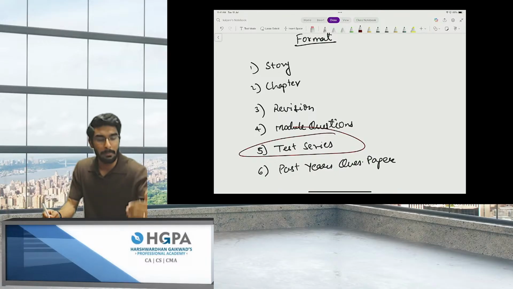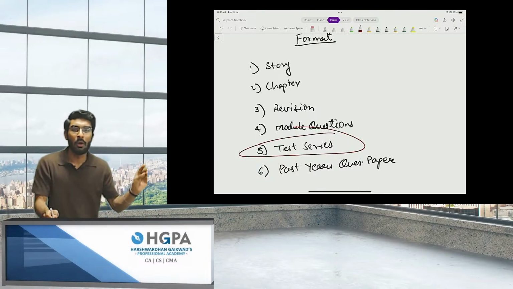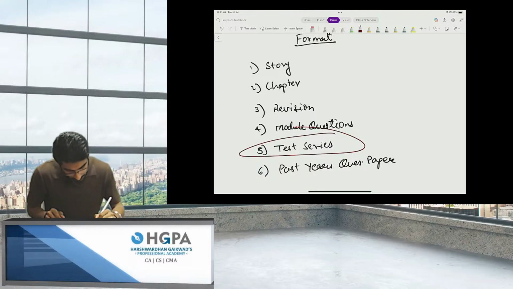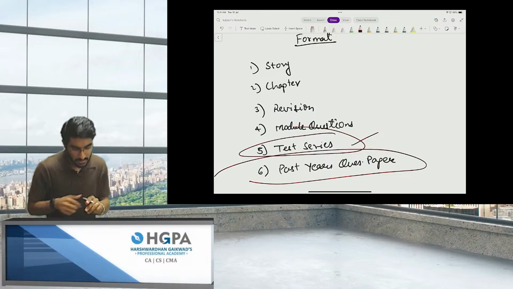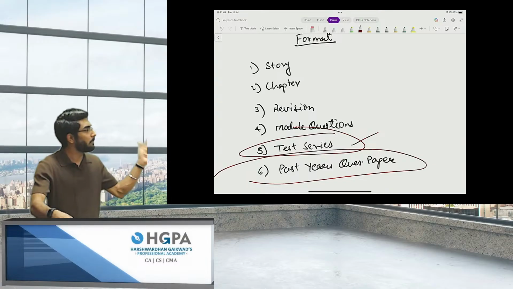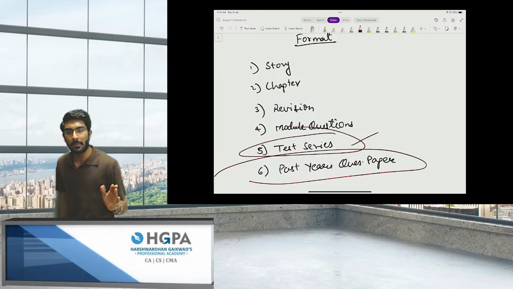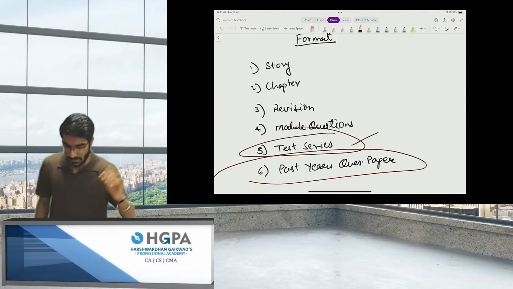Okay, next time you don't have to repeat that mistake. Gradually, for every single chapter we'll do it. And trust me, by the end of the 5th chapter, you will clearly know how to write answers beautifully. Right? After we are done with the test series, then we'll come towards past year's question paper. By the end of this 2.5 months, we will be done with the subject of corporate and economic laws. Okay?